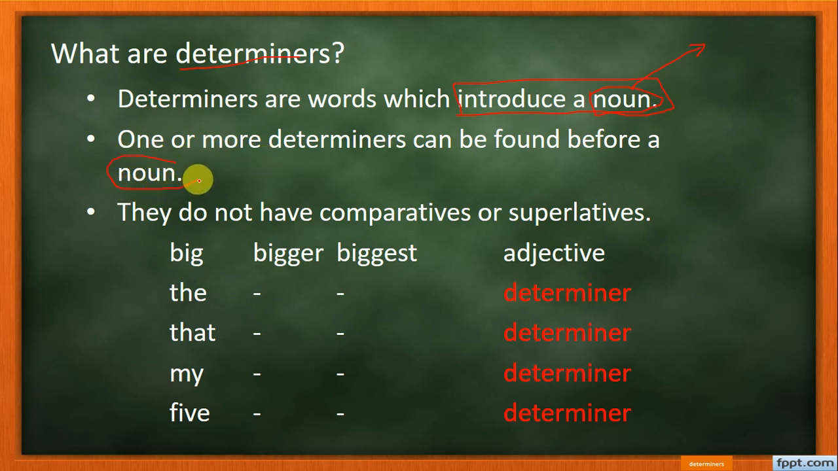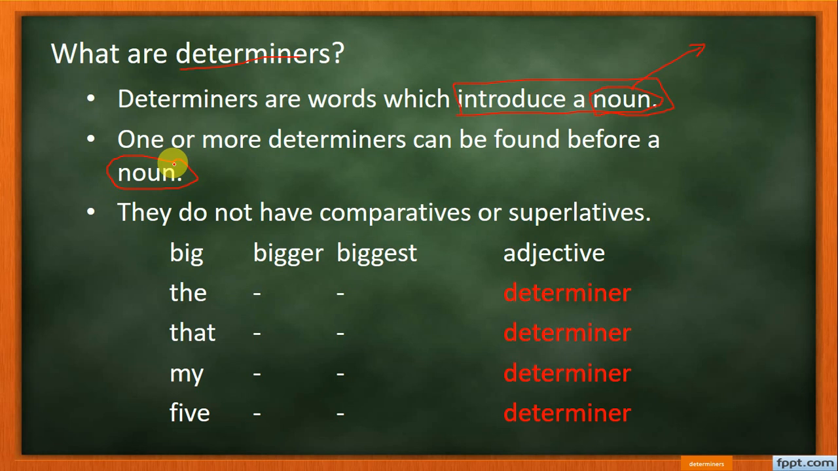So determinants are always used before nouns. Bear this in your mind, stick it to your mind, that determinants are used before what? Determinants are used before nouns. We can use more than two or three determinants in a noun.